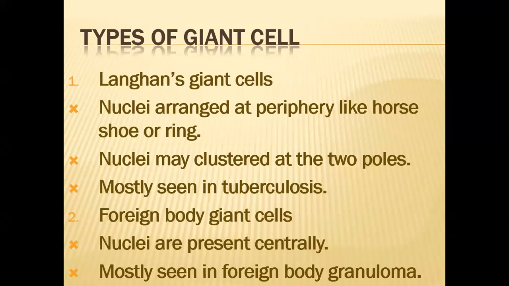Mostly seen in tuberculosis. The second type of giant cell is the foreign body giant cell. In this, nuclei are present centrally, dispersed in the center. So the difference between the Langerhans and the foreign body giant cell is that in Langerhans, the nuclei are present at the periphery, but in foreign body giant cells, these nuclei are dispersed in the whole of the cytoplasm. And this type of giant cell we see in the foreign body granuloma.